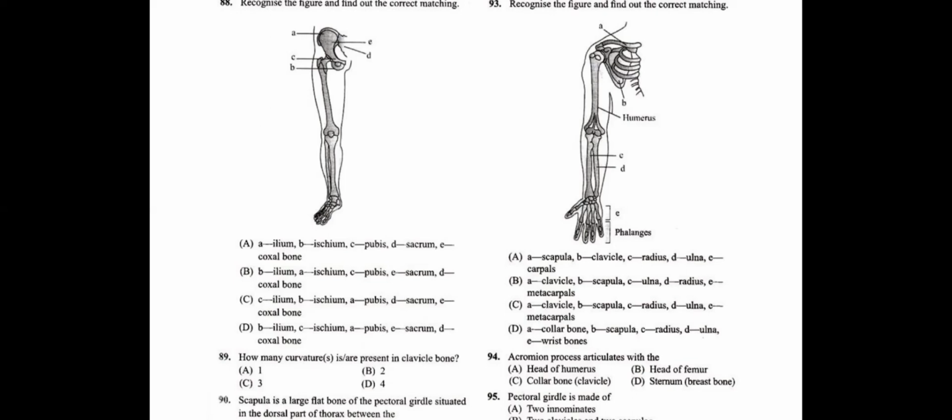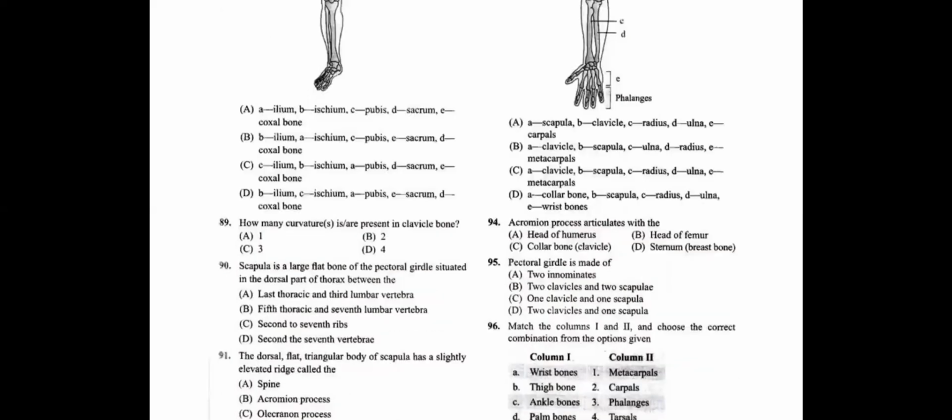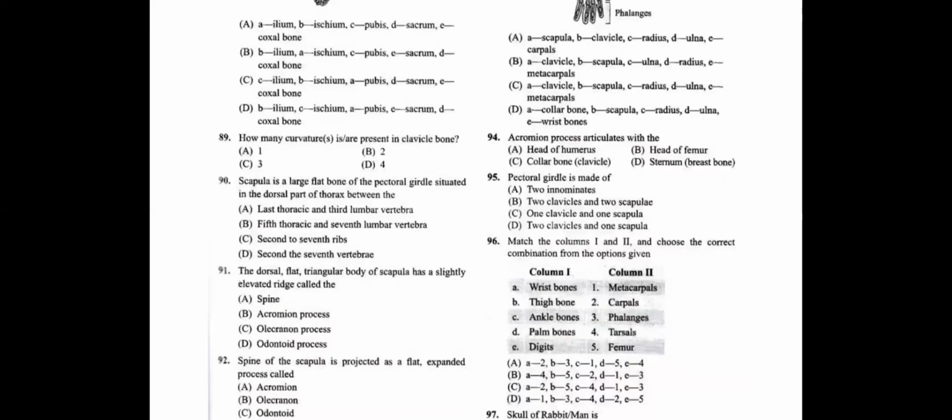Now question number 94. The acromion process articulates with the, as I said, it is going to form the pectoral girdle. It is the articulation between the forelimb and the acromion process that we're going to see.